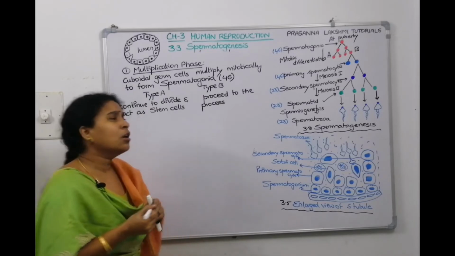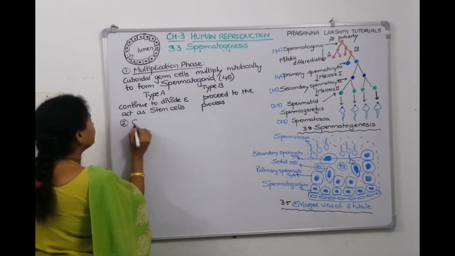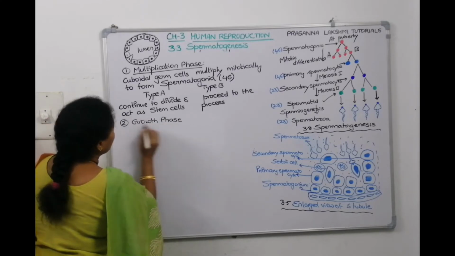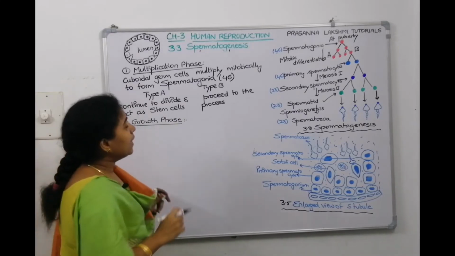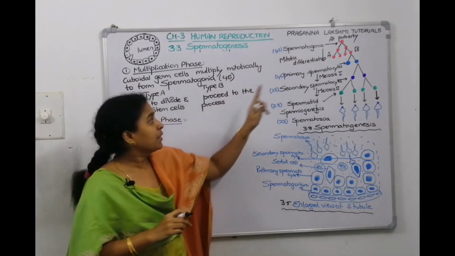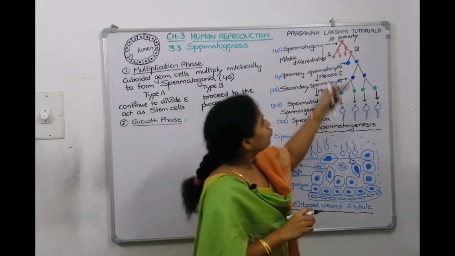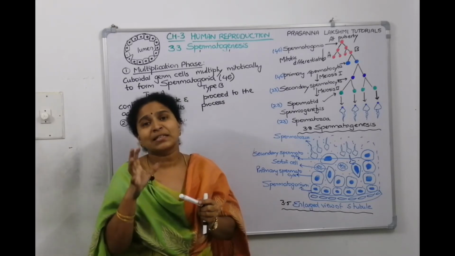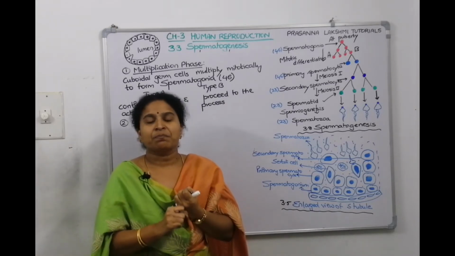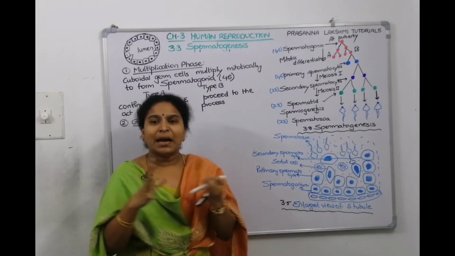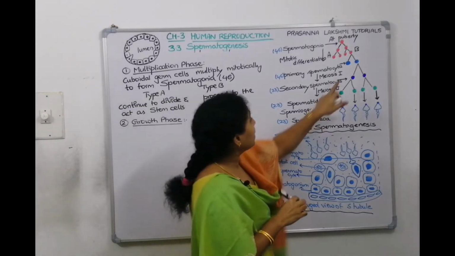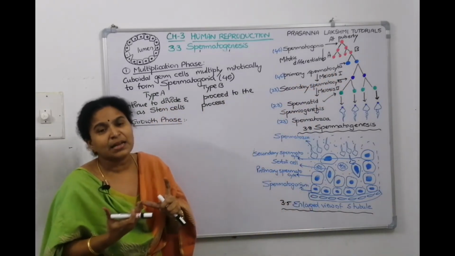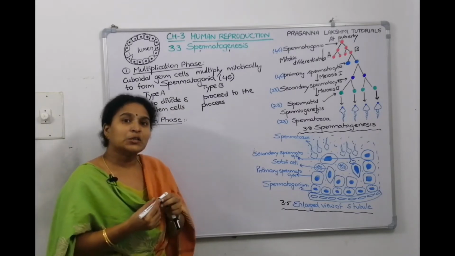Now let's come to the second stage. We know the second stage is called the growth phase, right? Now what happens in the growth phase? Pick this spermatogonia and see what I did from the red circle to the blue colored circle. The spermatogonia which have been formed just after division have to grow in size, accumulate nutrients, and double their size. They transform into these blue colored balls which are called primary spermatocytes. They are growing in size, that's why they are called primary spermatocytes.